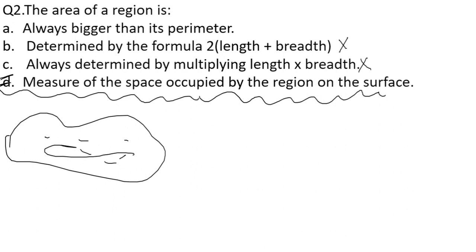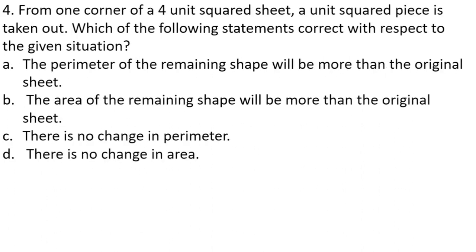It means the correct option is going to be option number D. If we look at option number B, always bigger than its perimeter, not compulsorily. So option D, the measure of the space occupied by the region on the surface, is the area of any given region or any shape.